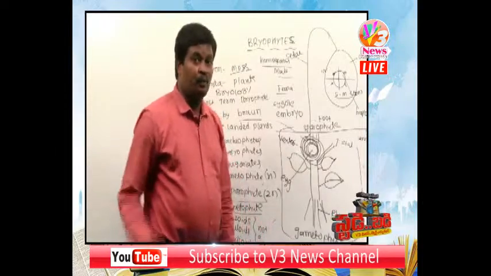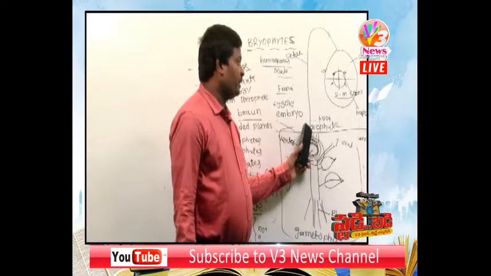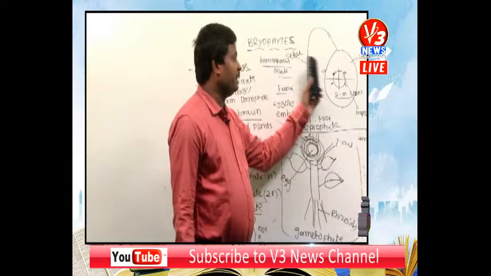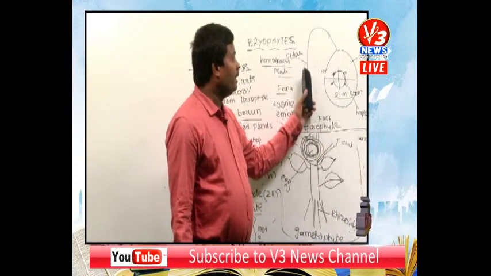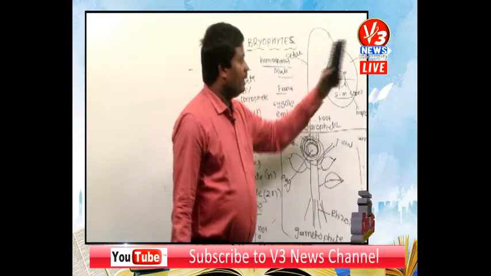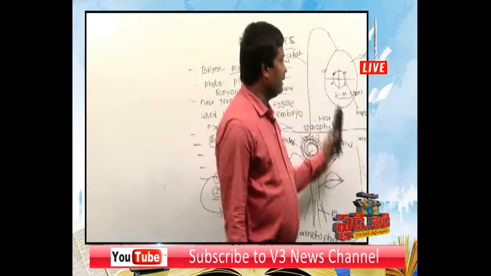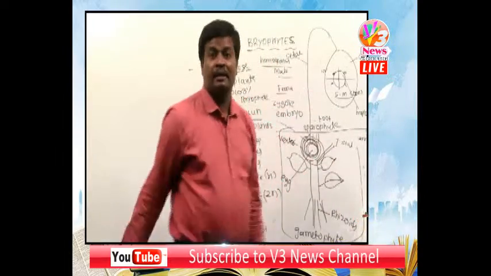But what is sporophyte? Sporophyte produces spores. But what type of spores are produced? Homosporous or heterosporous? The sporophyte is differentiated into three parts: foot, seta, capsule. The basal part of the sporophyte is called the foot. The middle, elongated stalk-like structure is called the seta. And the last part of the sporophyte is called the capsule.